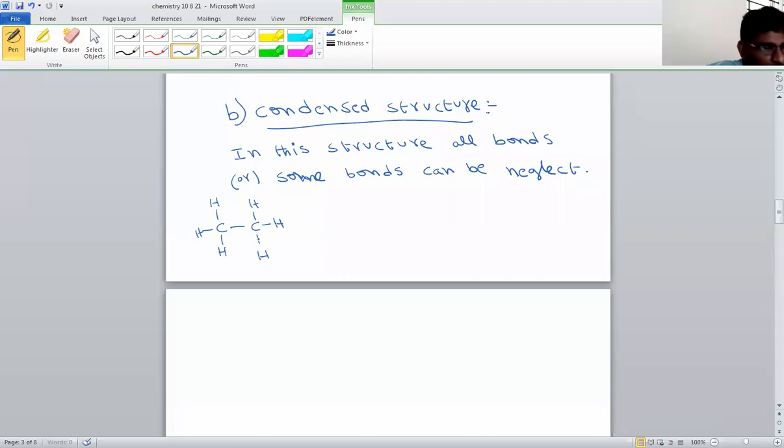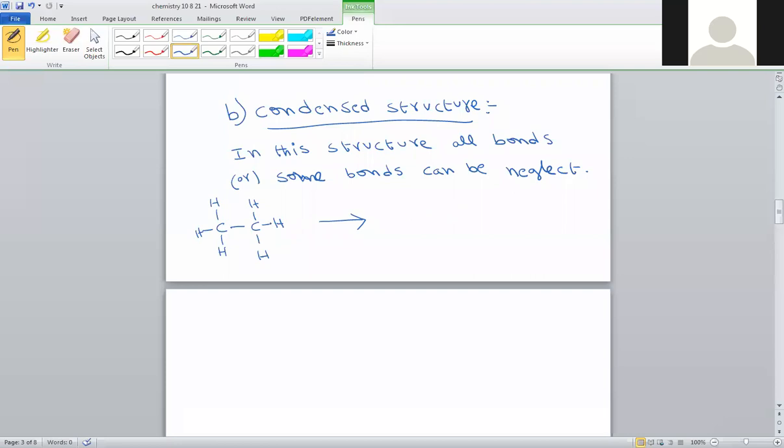So this is an ethane molecule. You can tell whether this is a complete structure or not. All atoms and all bonds are denoted. Now this complete structure we convert to condensed structure. What does condensed structure mean? All bonds or some bonds can be neglected. Then the structure becomes condensed structure.